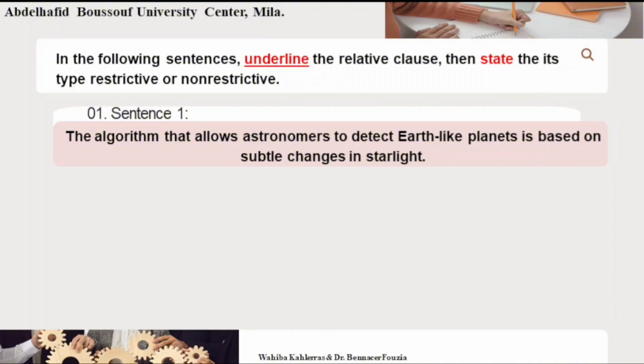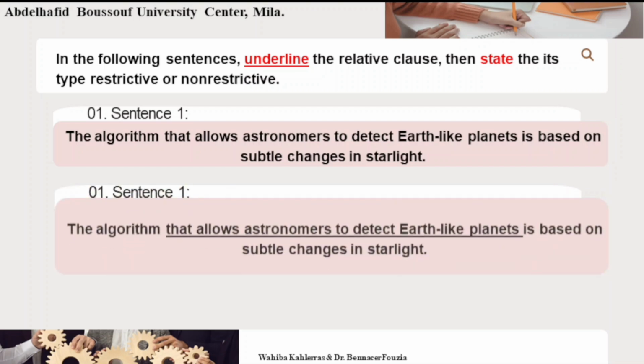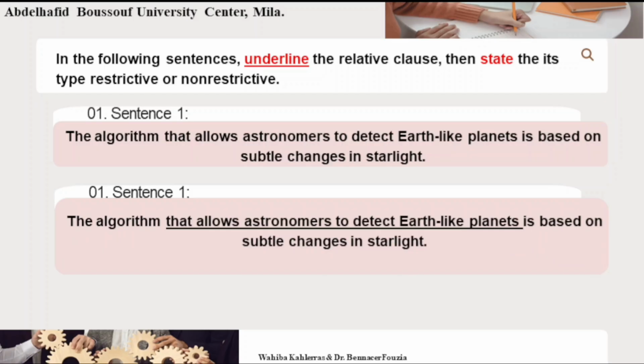What type of relative clause is that, and where is the relative clause? The relative clause here is that allows astronomers to detect Earth-like planets. The type is restrictive relative clause because it starts with that, and that introduces only defining or restrictive clauses. Also, we have no punctuation. And finally, this is very important information. The algorithm that allows astronomers to detect Earth-like planets.